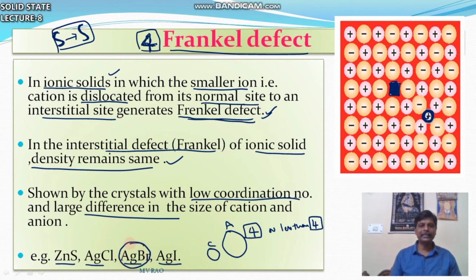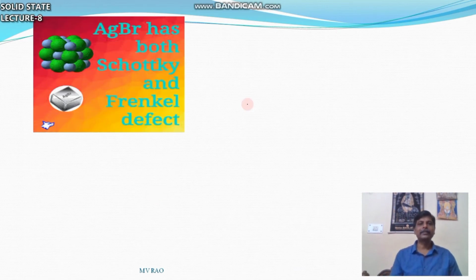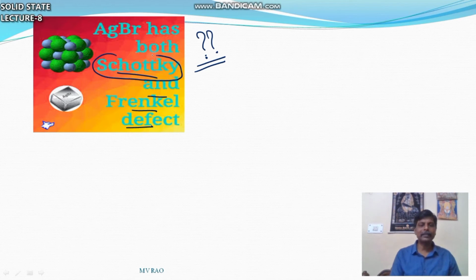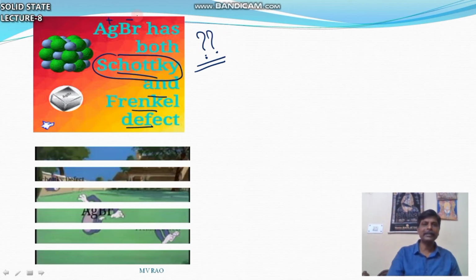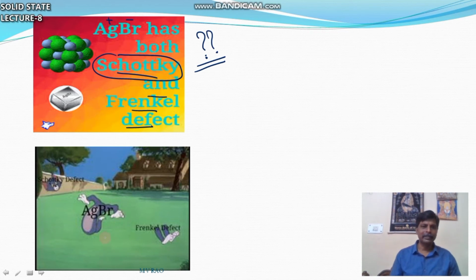In the previous example I also mentioned AgBr. Here AgBr came again. So AgBr exhibits both Schottky and Frenkel defect. Why? This is the question. Why does AgBr have both Schottky and Frenkel defect? Schottky defect means both Ag plus and Br minus are missing from the lattice point.